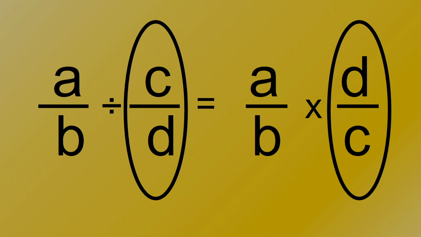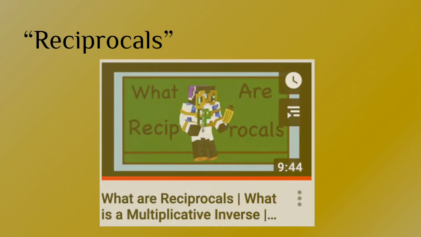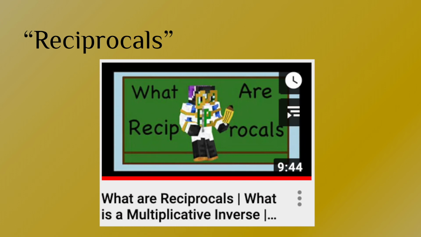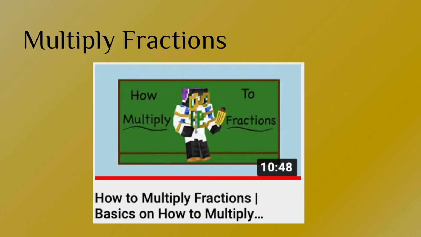You may notice, if you've seen my other videos, that the C over D to D over C is also known as a reciprocal, which you can see a video on by clicking right here. Also, once we know how to convert the division into multiplication, we can then refer to this multiplying fractions video. For now, I will continue with one last example as if you've watched this video and know how to multiply fractions.